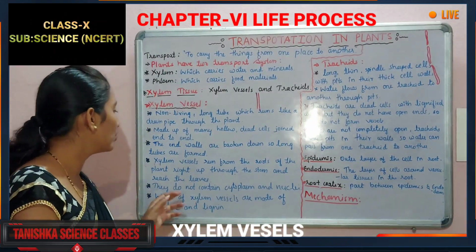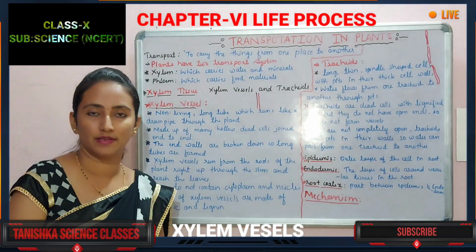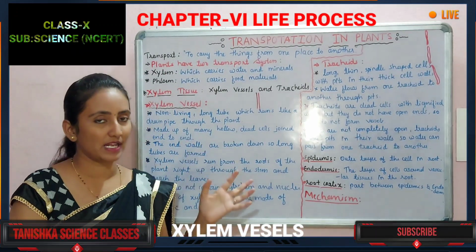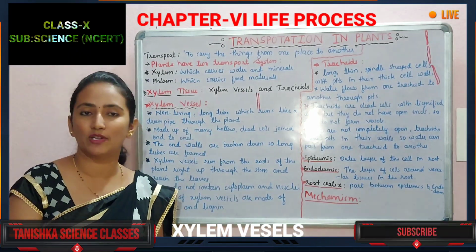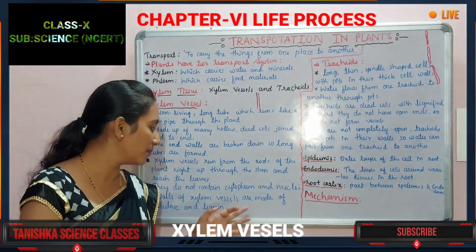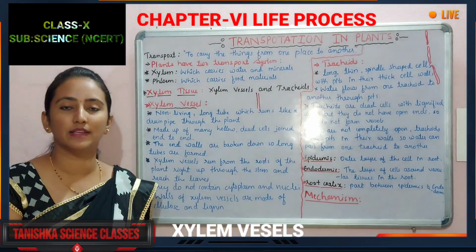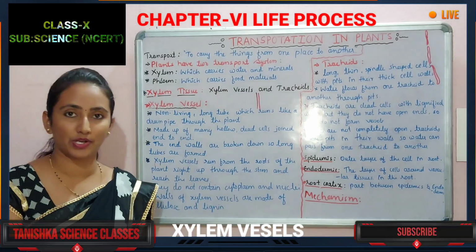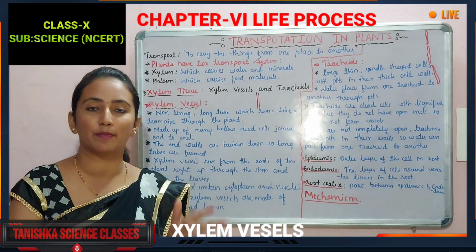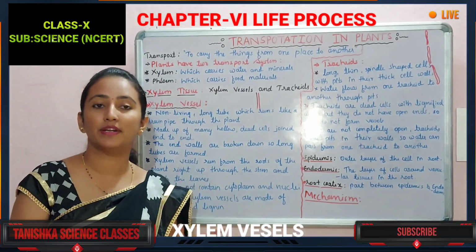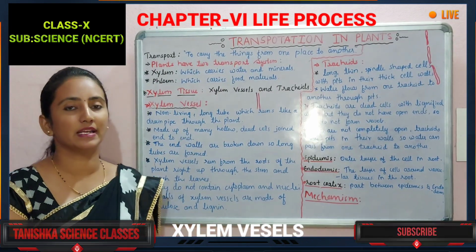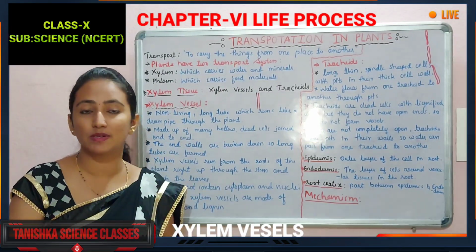Next, they do not contain cytoplasm and nuclei. Xylem vessels do not contain any cytoplasm or nuclei. Then what are they made of? Their cell wall is made up of cellulose and lignin. What is cellulose? I told you in the previous class: it is the toughest carbohydrate, we can say. And lignin is a very hard material.